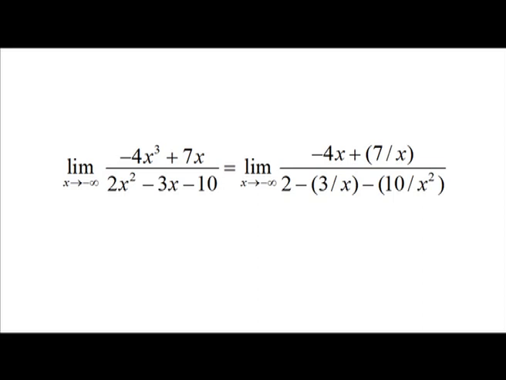In short, the denominator goes to 2. So, the ratio goes to infinity. Hence, limit x going to minus infinity (minus 4x cube plus 7x) divided by (2x square minus 3x minus 10) is equal to infinity.